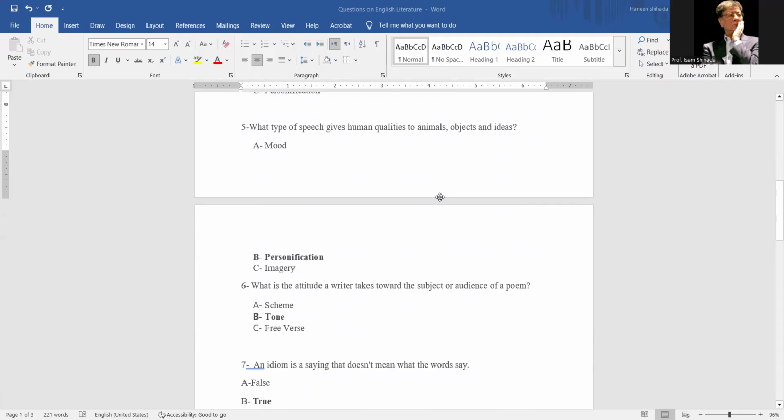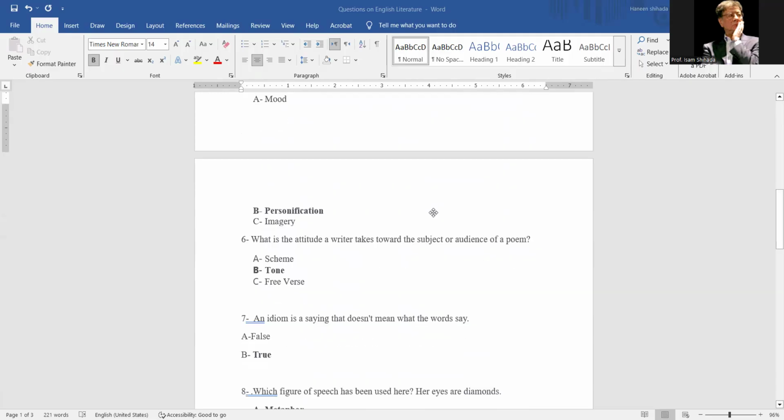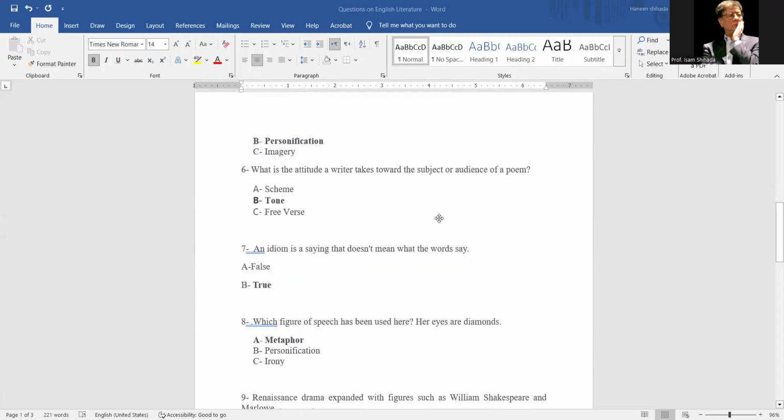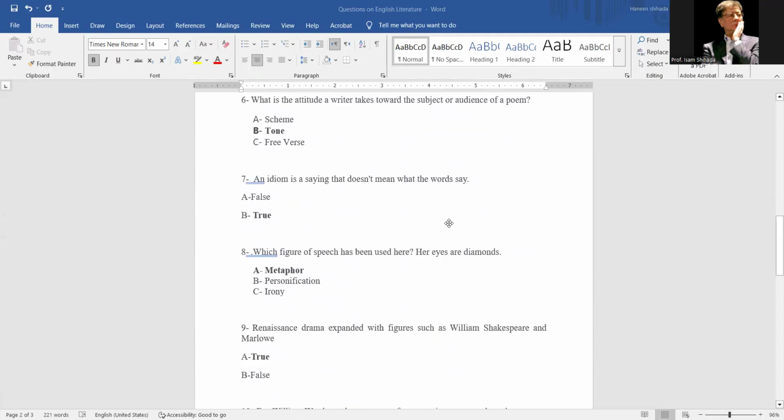What is the attitude a writer takes toward the subject or audience of a poem? Tone. An idiom is saying that doesn't mean what the words say. It is true. Which figure of speech has been used here? Her eyes are diamonds. It is a metaphor.